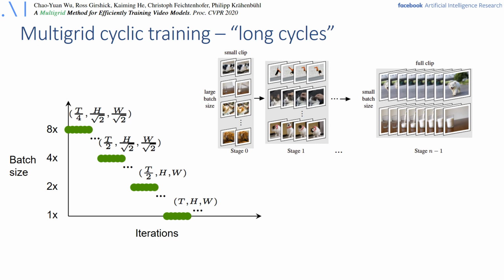In multigrid training, we increase the batch size in a cyclic manner by reducing the spatiotemporal input resolution. Our long cycles span several training iterations of lower input resolution. First, we start with a 4 times lower resolution but an 8 times higher batch size, and then progressively increase the input resolution during training. So overall, this would allow us, with the concrete schedule of 4 different steps in the cycle stages, to use 3.75 times more training examples during training compared to standard training.